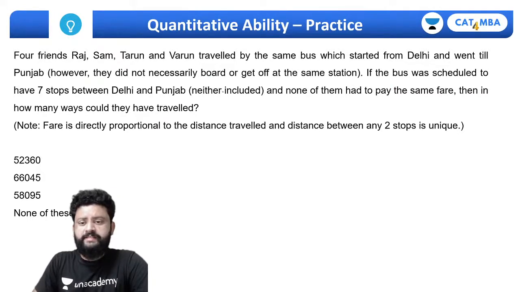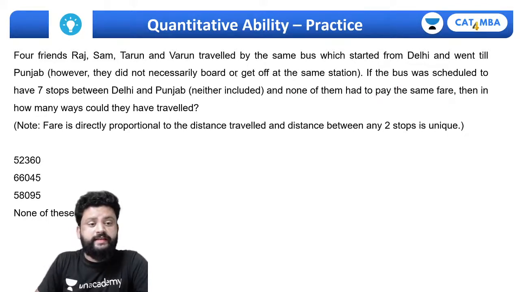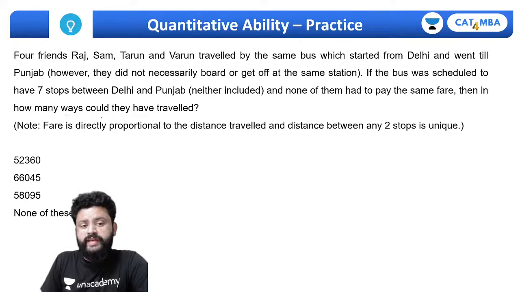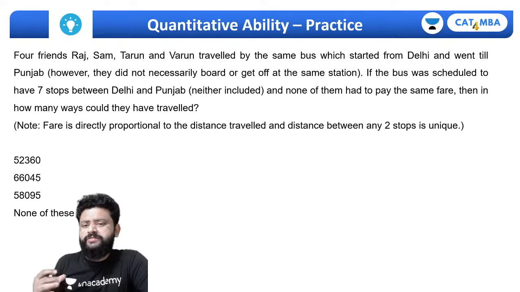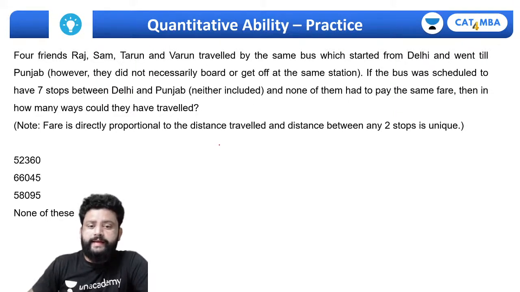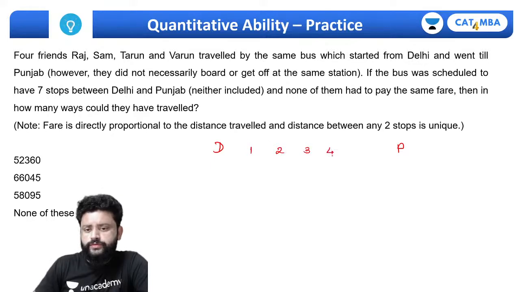The bus has 7 stops in between, then none of them had to pay the same fare. Then how many ways could they have traveled? So we need to have the different number of tickets. So what is the number of different possible tickets? They're traveling from Delhi to Punjab, and in between there are stations: first, second, third, fourth, fifth, sixth, and seventh, and the last stop is Punjab.